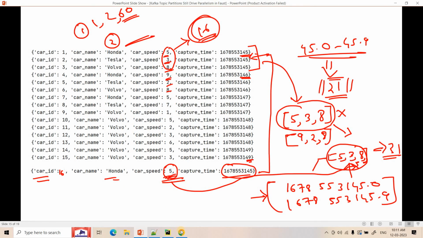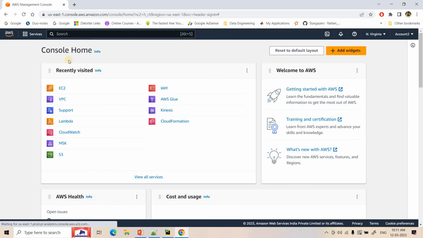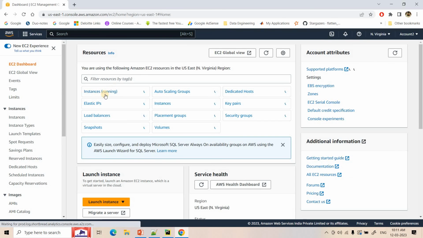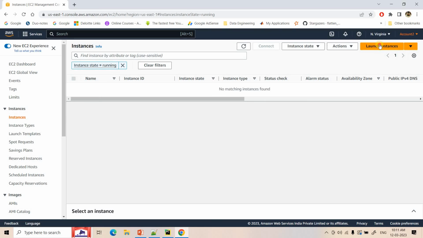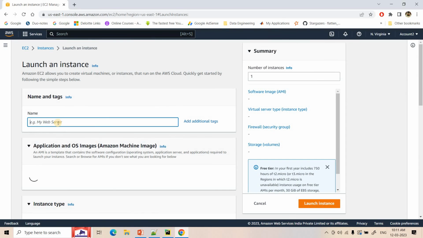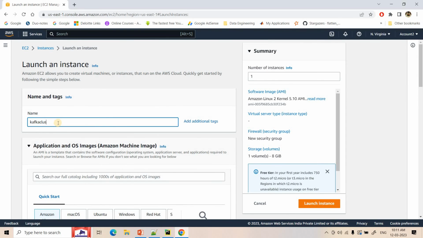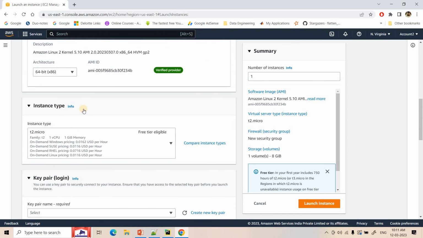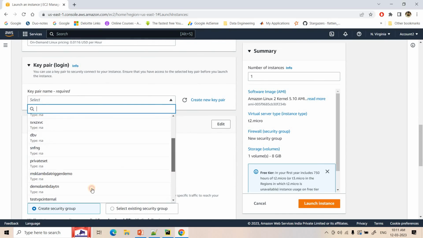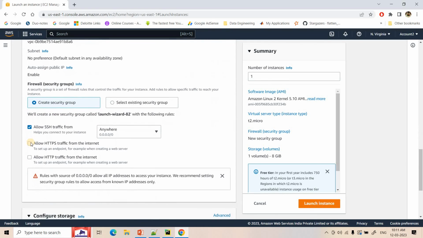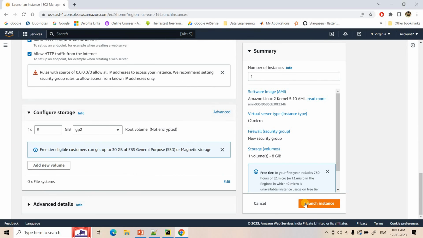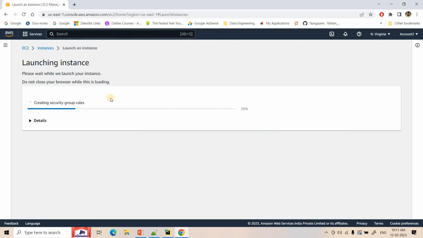Okay. So without any further delay, let me directly go to the Amazon AWS Management Console, because in this particular demo I want to show you with a Kafka cluster running in EC2. So here I will go to EC2 and I will quickly launch one EC2 instance with T2 micro configuration. I will go to instances, click on launch instance, and give some name, maybe Kafka cluster, and then T2 micro, that is fine. Key pair I can choose as an existing key pair only. I want to allow all the traffic, and I will launch the instance, right?